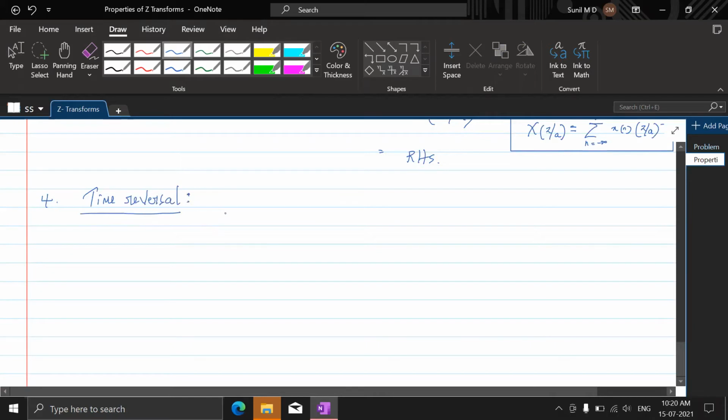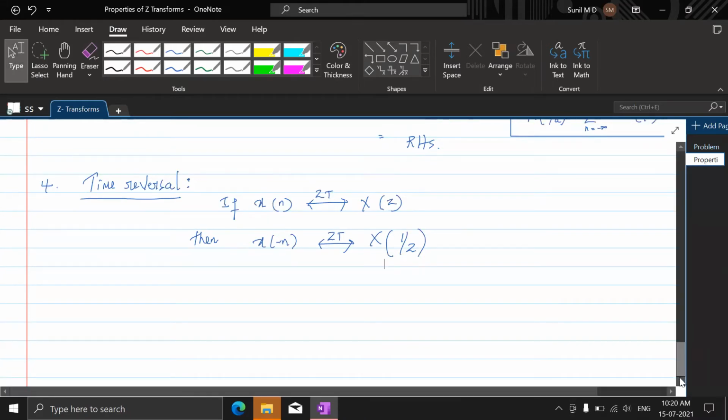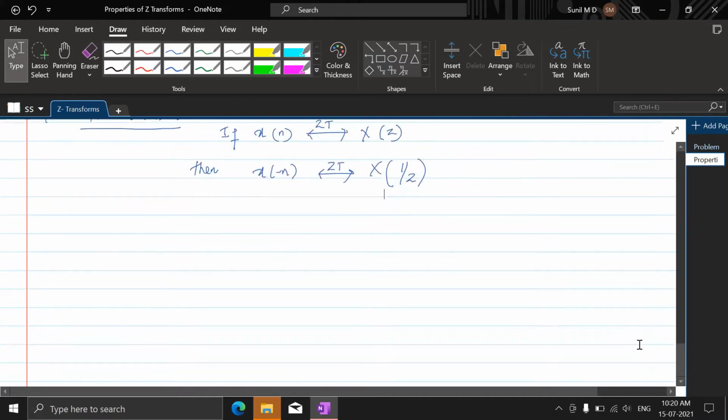Time reversal. That is this. If you take the reflection of time is what they mean, a reflected signal. The Z transform of x of n is X of Z. Then the Z transform of x of minus n would be X of 1 by Z. In place of Z, you will have 1 by Z, if you have minus n in place of n. That is the meaning of this. Okay, so let's see the proof for this.